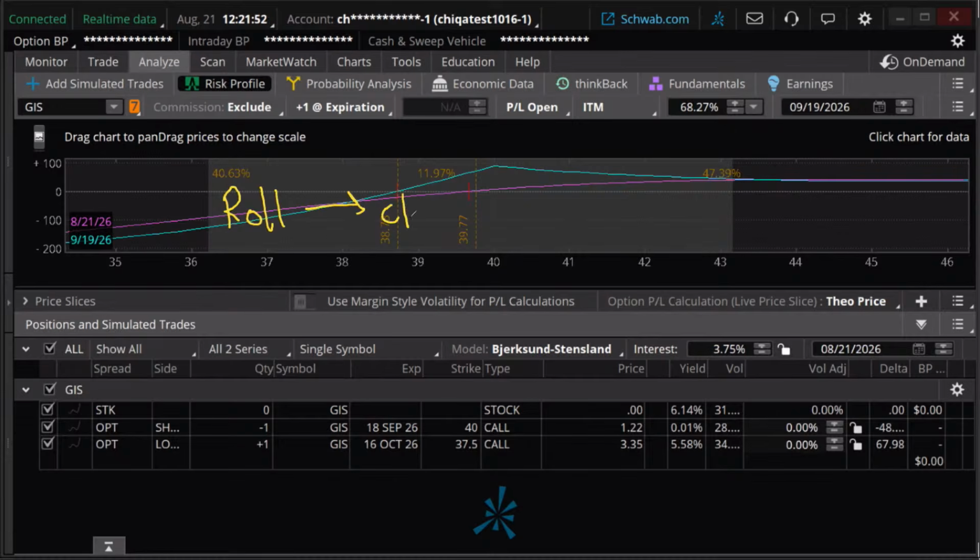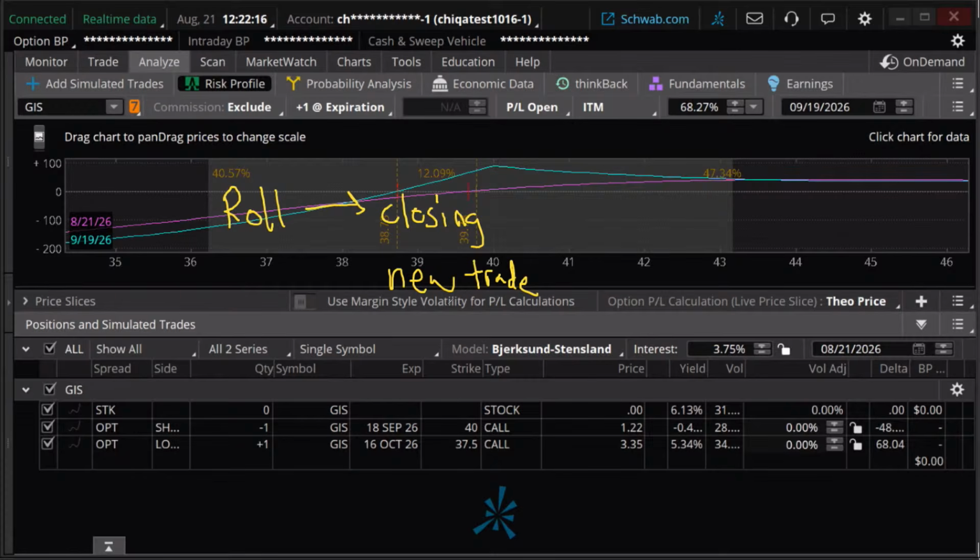You're closing the trade, and then you're entering a new trade, okay? We say roll as if we just change the one trade to the other trade. And technically, we're not doing that. Technically, we're closing out the initial trade and we're entering a new trade. So just be aware of that on there.